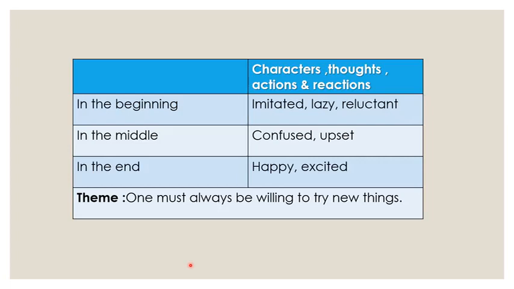Observing their changed reactions, we could say that the theme of the story is that we should be willing to try new things. Correct? So that's what we have understood. That's why the learning plan is inferring theme from actions and reactions. By seeing the actions and reactions of the characters in the story, one can easily understand the theme of the lesson. Very nice. Very good.